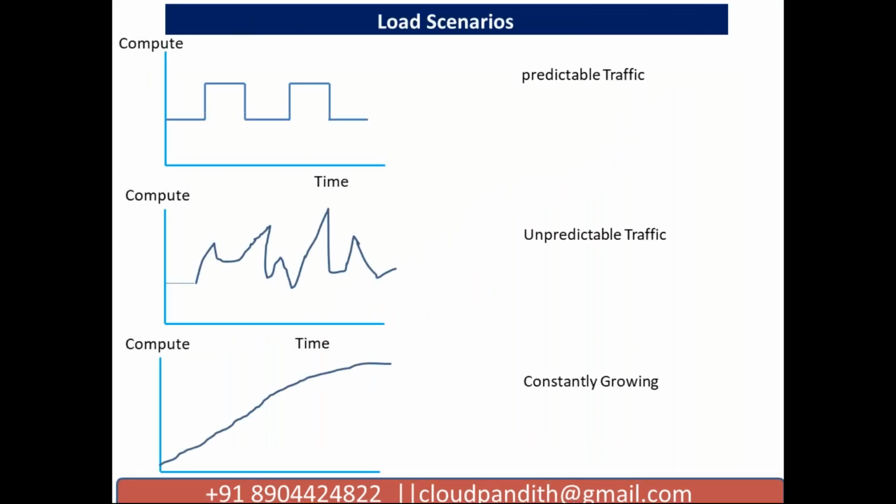One second, sorry. These are basically different load scenarios. One is predictable traffic: you know at this particular time there is this much peak, at this time this much peak, again the number of requests will reduce, again increase, again decrease. The second case is unpredictable traffic: decrease, increase, decrease, a sudden increase here, again decrease, increase. Something like that may also come. The third is constantly growing, where the number of requests keeps on increasing. These three are the different scenarios that you need to handle, and you can handle everything with auto scaling.